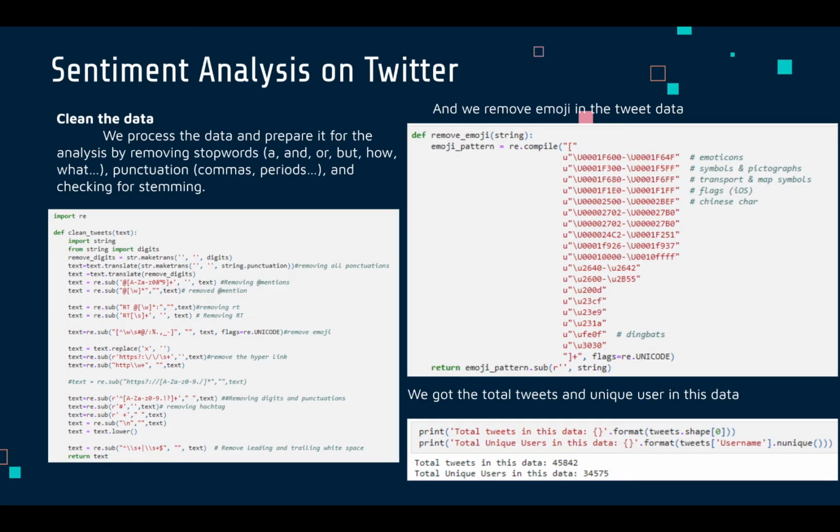Once we get the data, we are going to clean it, and the cleaning process includes removing punctuation, stemming, and lemmatizing. We are also removing the emojis. Emojis are these characters, which are Unicode characters. These are all the emoji characters, and we are removing them. Also, we are removing the mentions, like if someone mentions someone, that's all irrelevant data for us. We are removing the retweets and the hyperlinks, everything here.